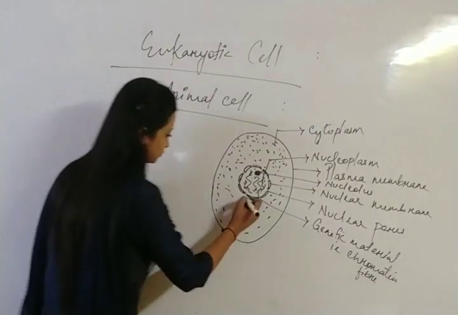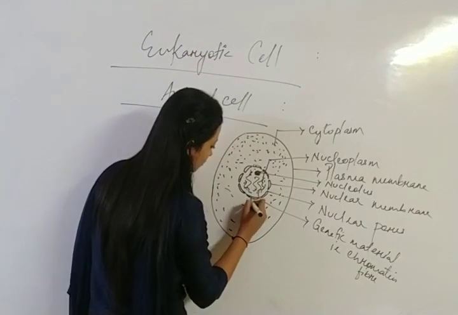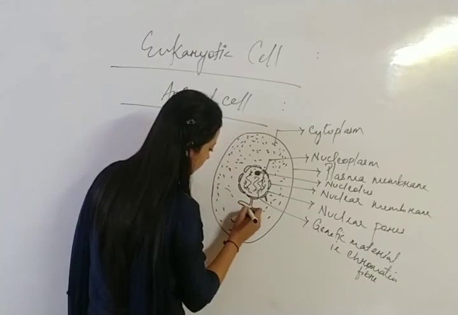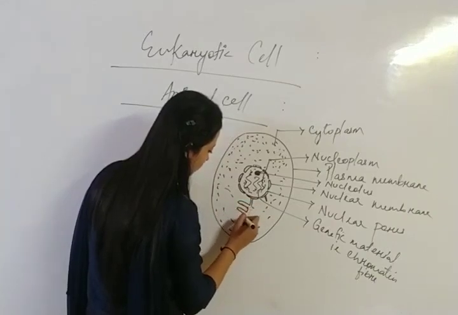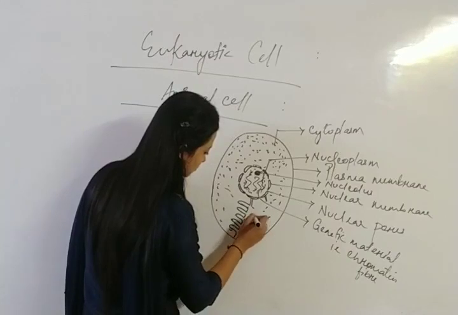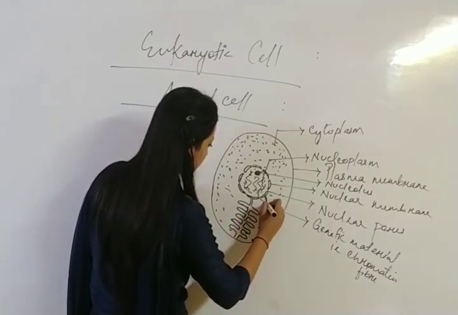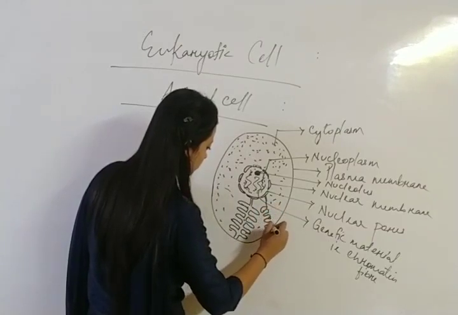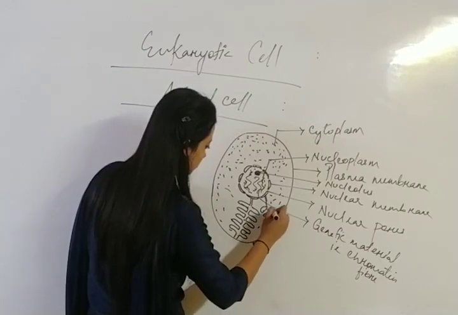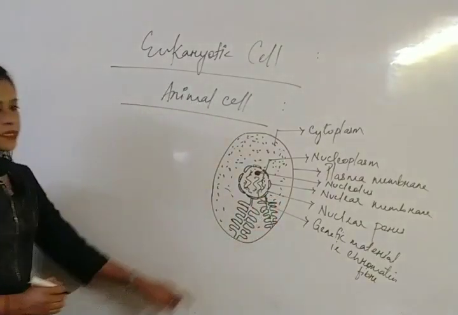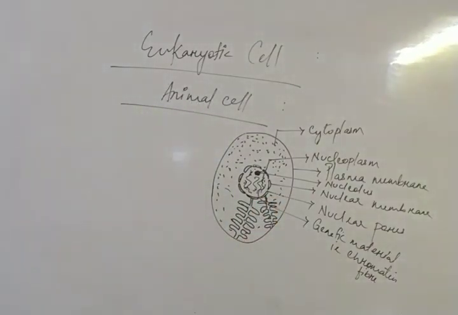Okay, let me draw. Okay, this is what I have drawn, endoplasmic reticulum.